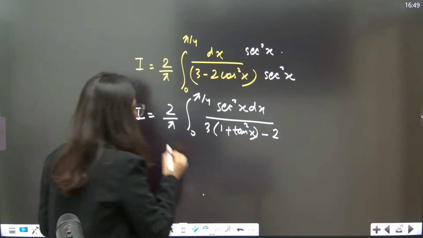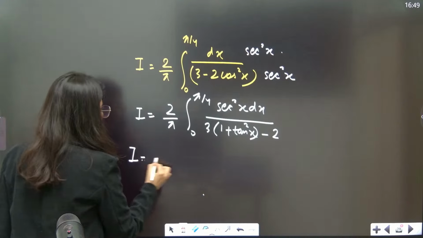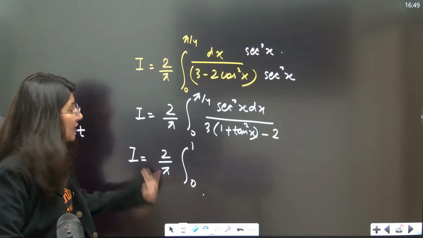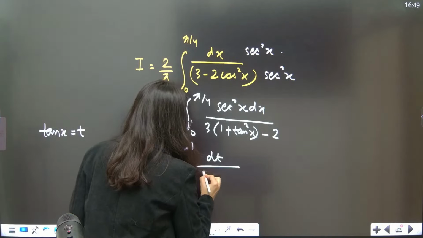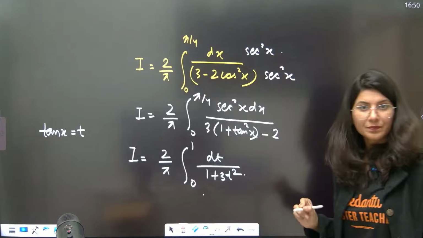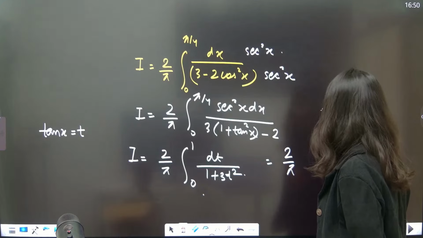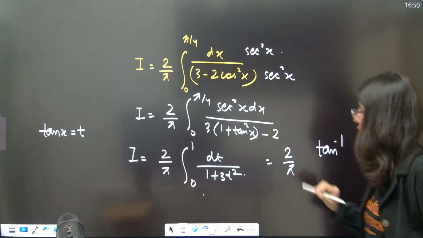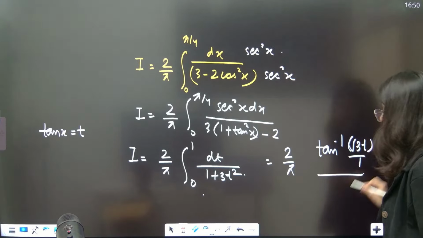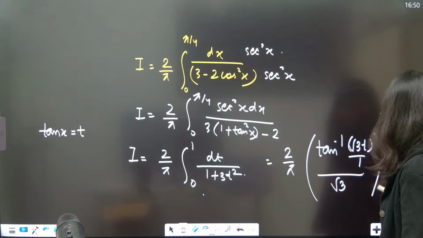So now understand that you have to put tan x equals t. If tan x is t, then obviously sec square x dx will become dt. Upper and lower limits are going to be 0 to 1. This is dt, and this is 3 minus 2, 1 plus 3t square, so 1 plus 3t square. Now the direct formula will be applicable. 2 by pi, this is tan inverse root 3t upon 1, this is 1 by a, and you have to differentiate root 3t, so you get root 3 over here, and the limits are 0 to 1.